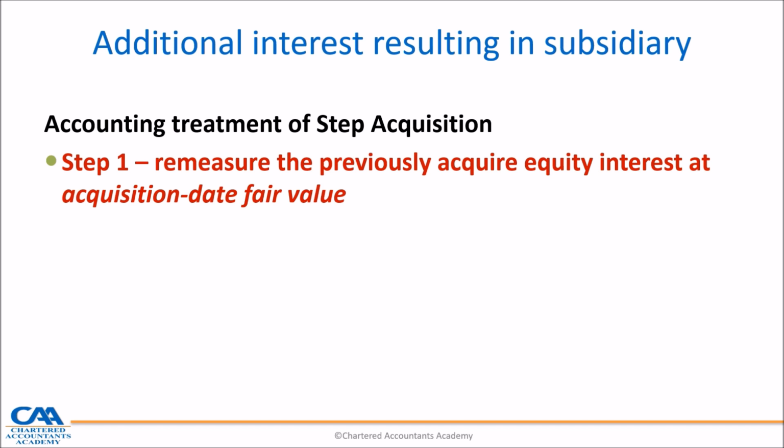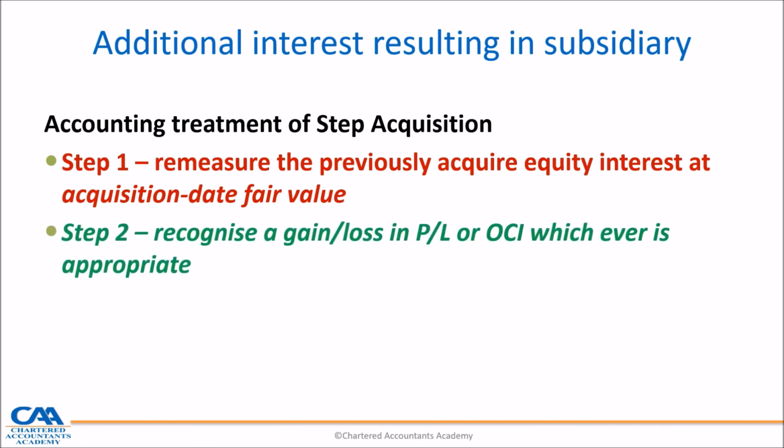But remember that under step 2, that investment already had its own carrying amount. So when you remeasure at fair value and compare with the existing carrying amount, it may be a gain or loss, which we illustrate shortly in the future slides. That gain or loss is recognized in P&L or OCI, whichever is appropriate.